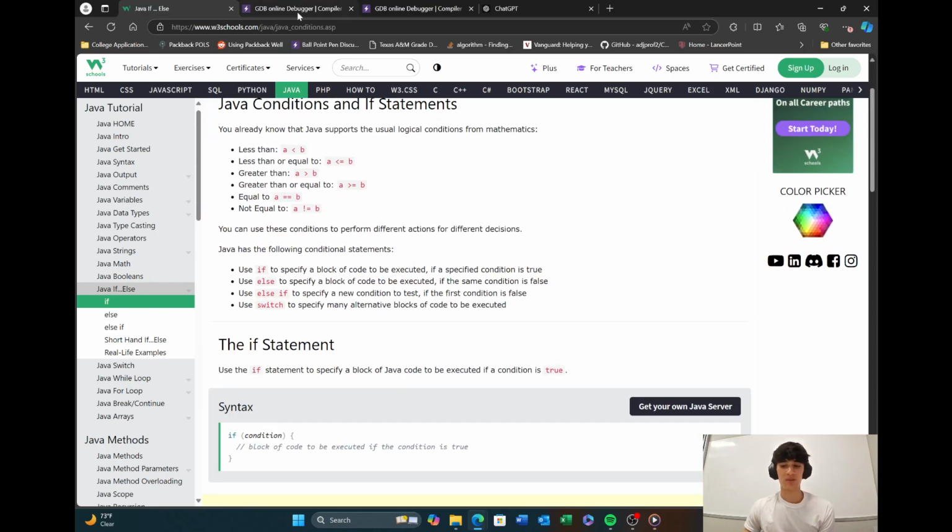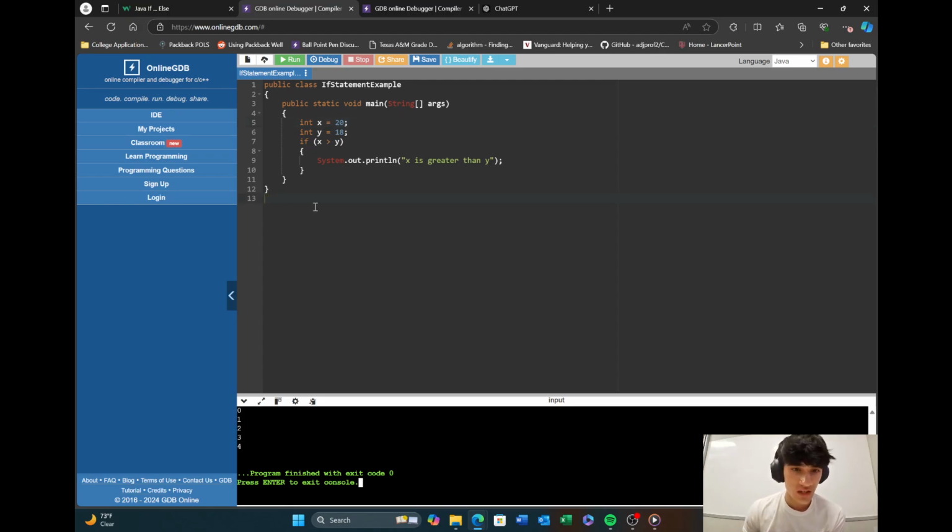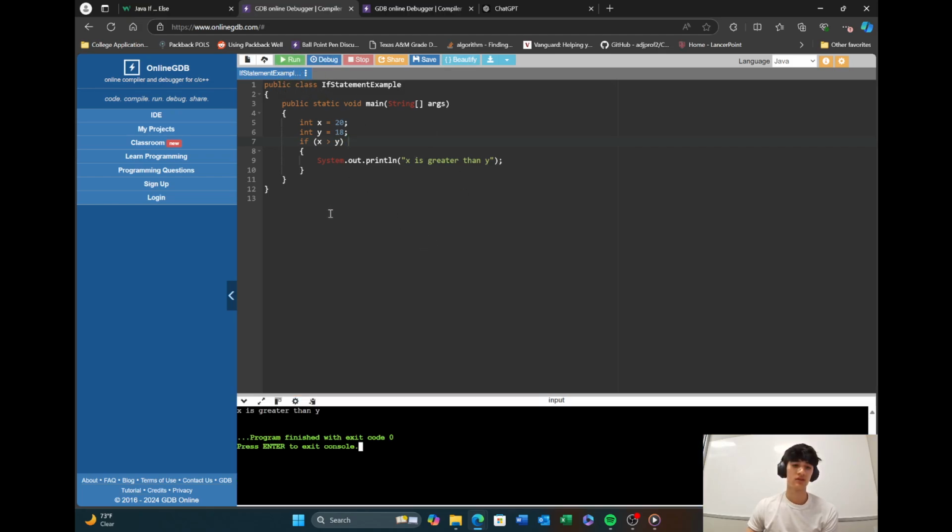So let's look at an example. This is just a simple example. So let's look at this one. So we're going to have variable x equals 20 and variable y equal 18. So here it's going to be x greater than y. Yes, it is. So we're going to print x is greater than y because it's true.